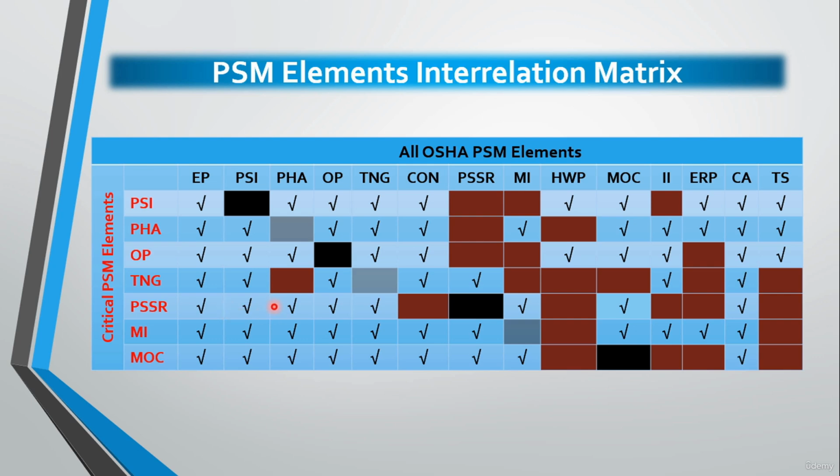Regarding the interrelation between the PSSR and the PHA, we will find that review and confirmation that PHA has been done for the new process must be established. Moreover, a review and confirmation that recommendations from conducted PHAs have been completed prior to the startup of a change or a new process. Okay? Regarding the interrelation with operating procedures, we will find that review and confirmation that safety, operating, and emergency procedures are in place and adequate, and this should be done prior to the startup, of course.